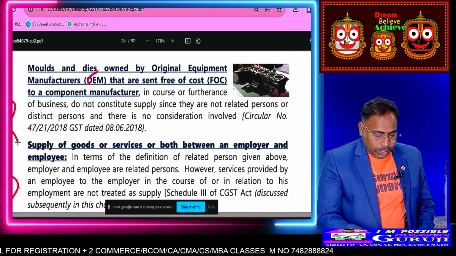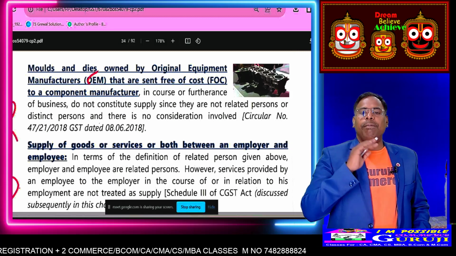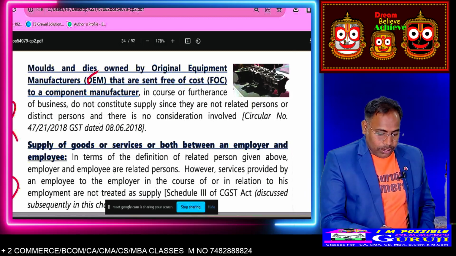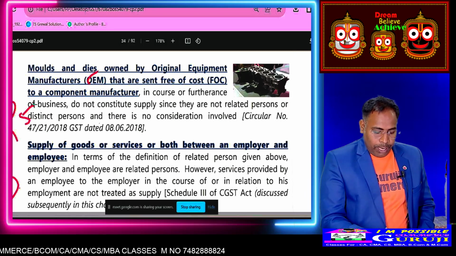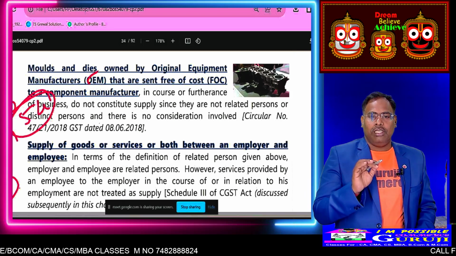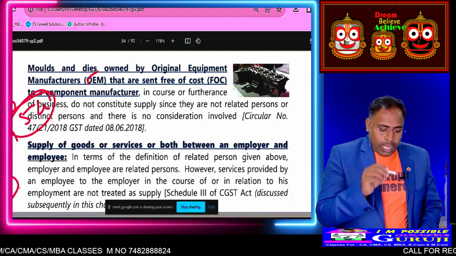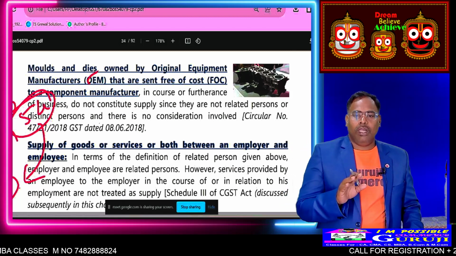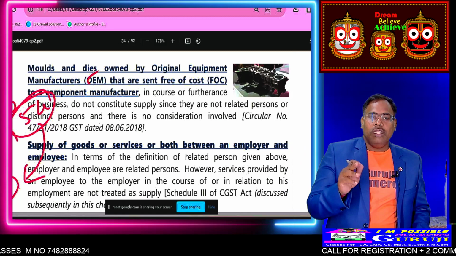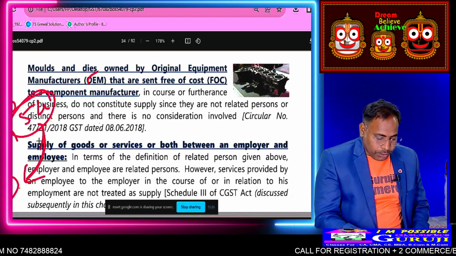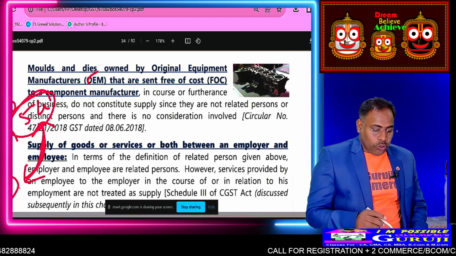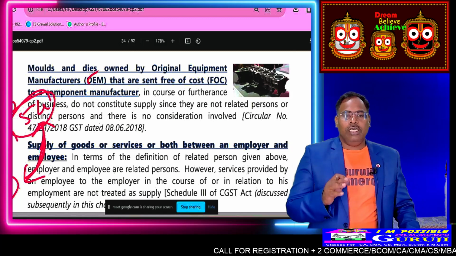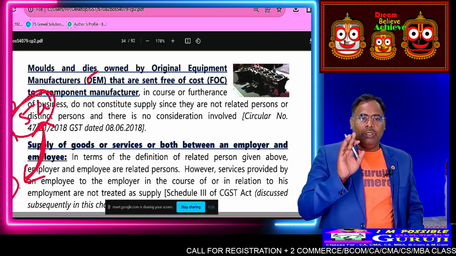I have given the die to Tapasmita for printing books, and she is a different person. She will print the book and give it to me, but she will charge GST. In that case, when Commerce Guruji transfers the die to Tapasmita without consideration, is it supply or not?